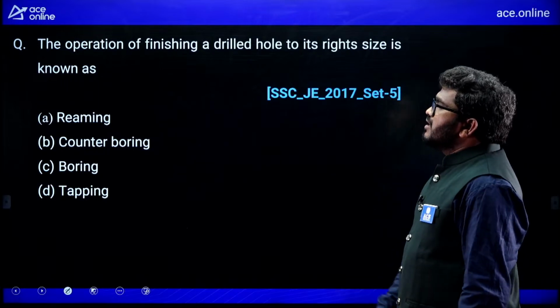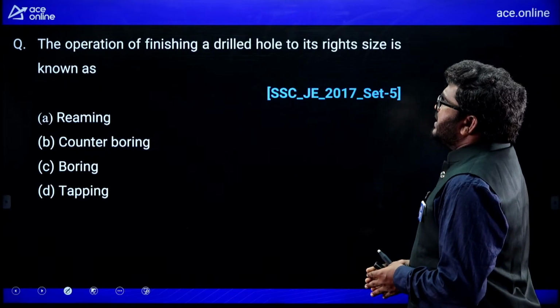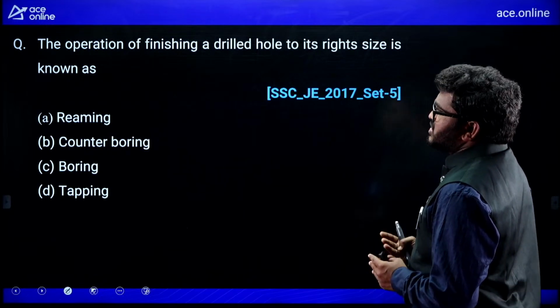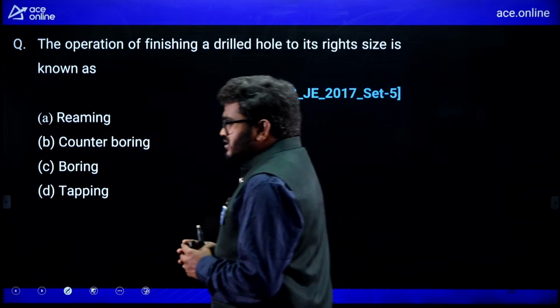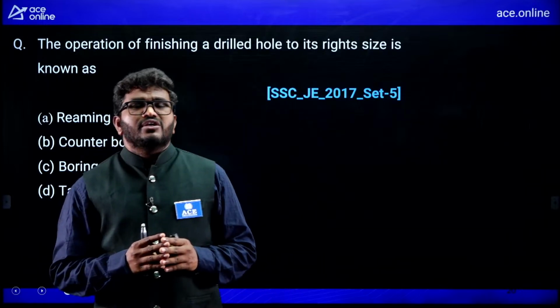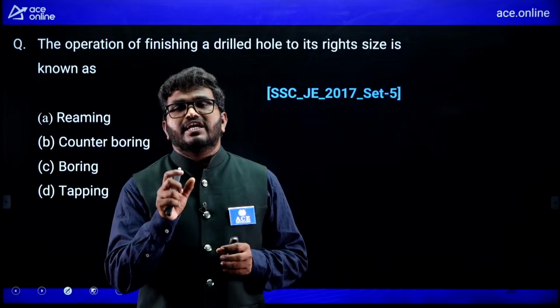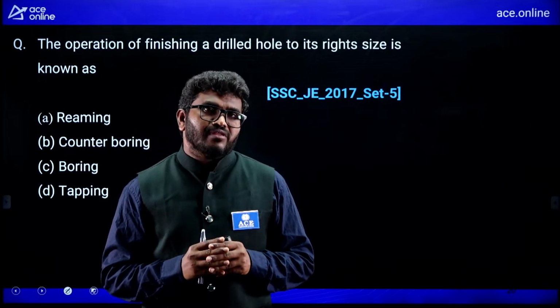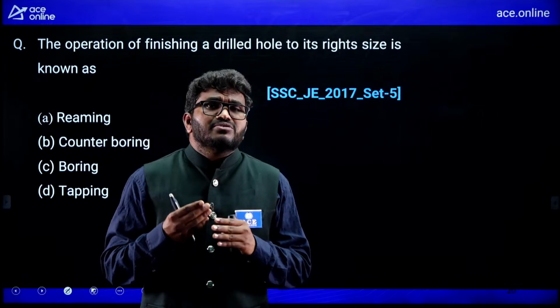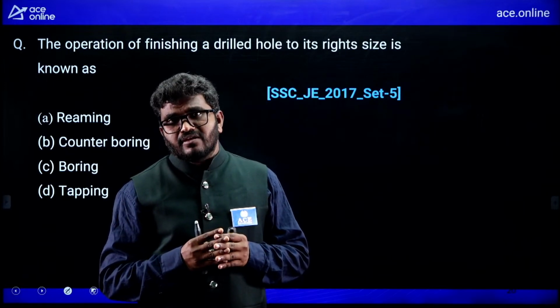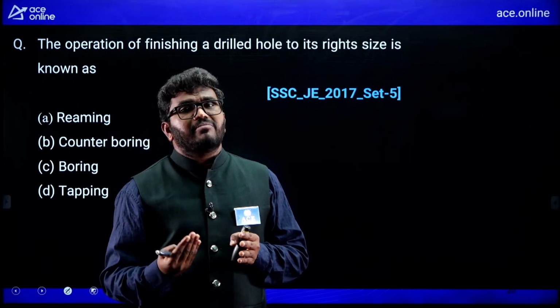Now the operation of finishing a drill hole to its right size is known as, remember, generally drilling is used to make a hole. Suppose I want to make a 10.5 mm hole. Sometimes by using a drilling machine I may not make exactly 10.5 mm. I may get 10.2 mm, 10.3 mm.